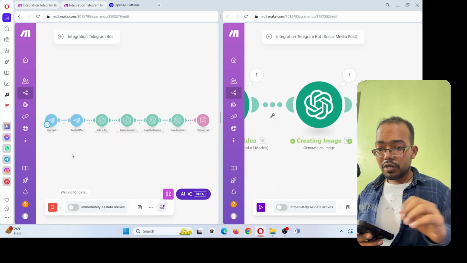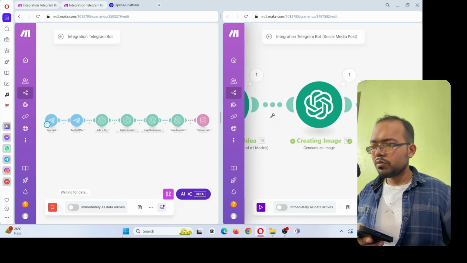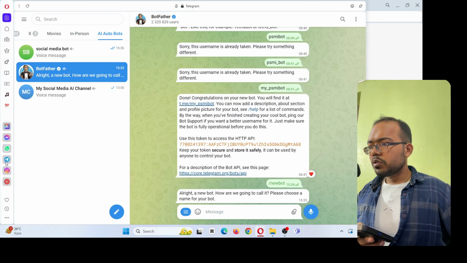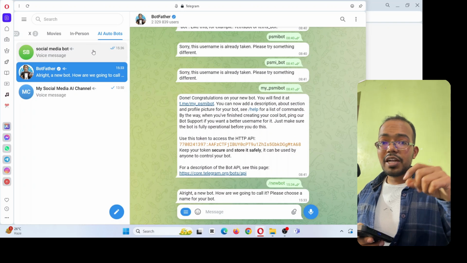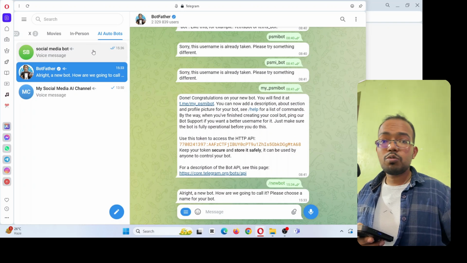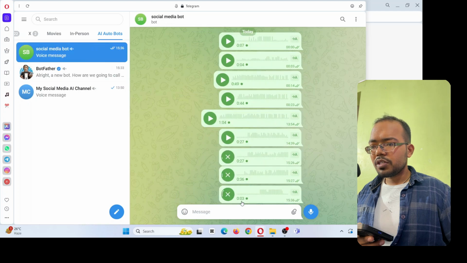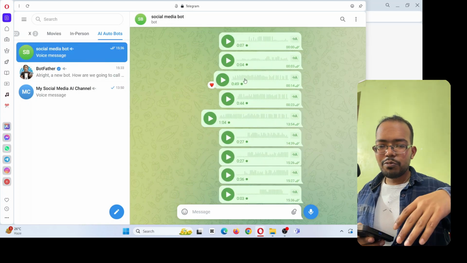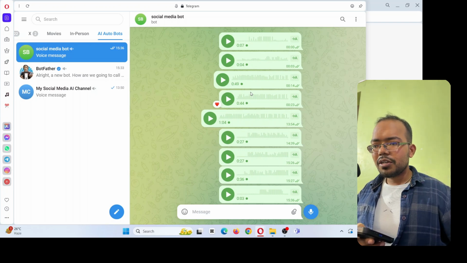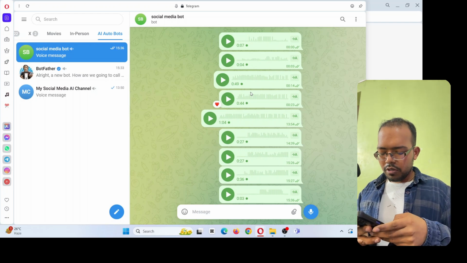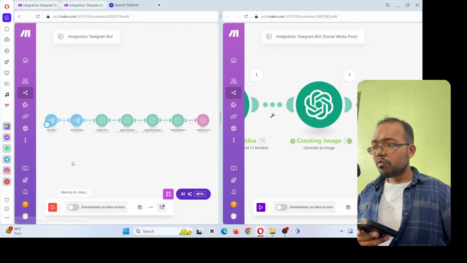Find your bot, where you give the voice input. Let me show you. You have to search for whatever bot you created, whatever the name of the bot. Go to the search and search for that bot, and that bot will appear, and then you have to give that message to the bot. Here my bot is, and I gave it a lot of voice input, as you can see. On your bot, you first click on start and then give the voice input. Now I am going to give this voice input.